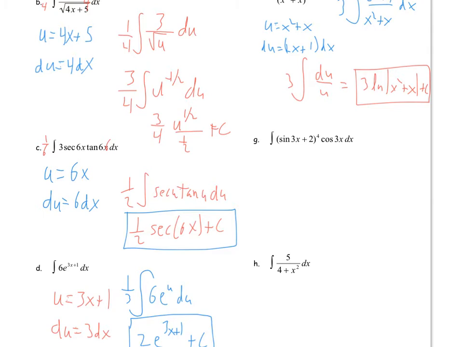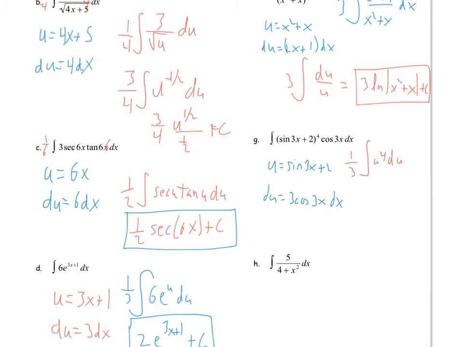So we'll let our u be sine of 3x plus 2. And then du is, don't forget chain rule, so it's 3 cosine of 3x, and then the derivative of 2 is just 0, so that's gone. And then we have our dx. So rewriting the original integral, I need a 3 on the inside, so I'm going to put a 1/3 in front. So it becomes 1/3 times the integral of u to the 4th du.